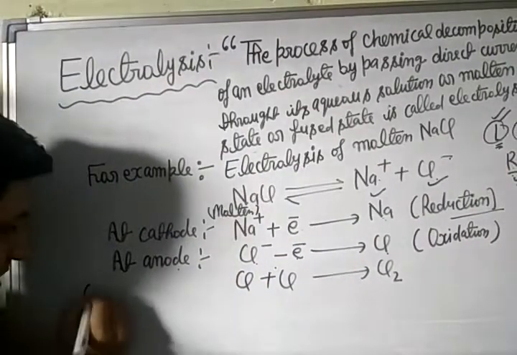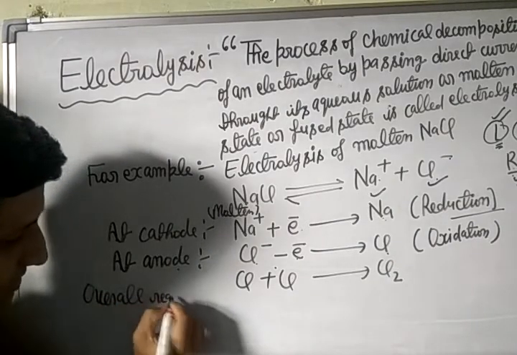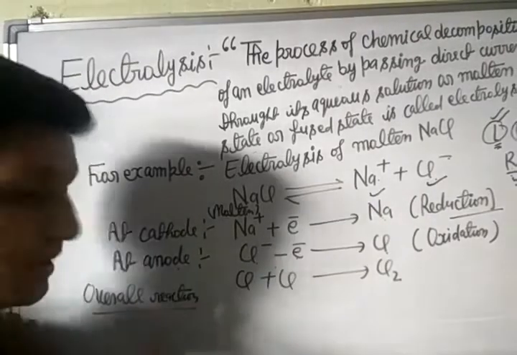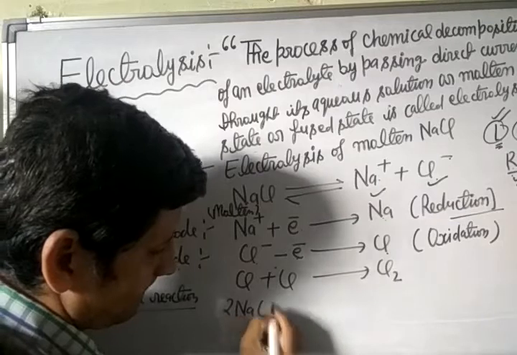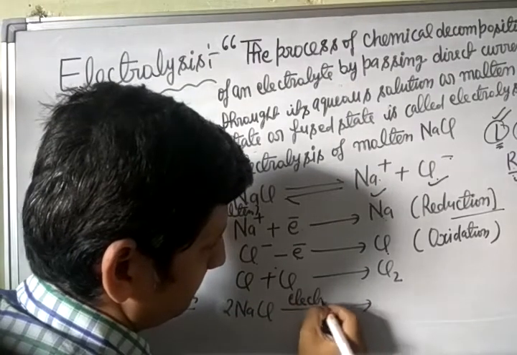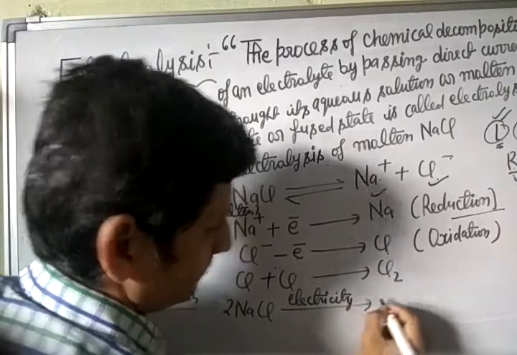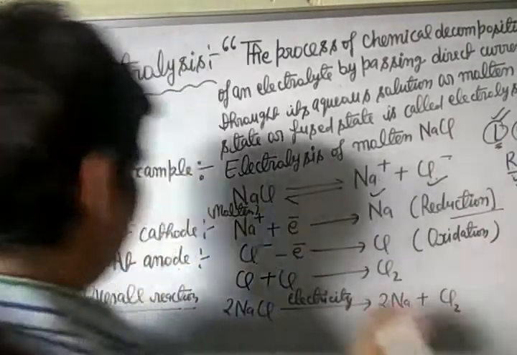So the overall reaction is 2NaCl. We pass electricity or electric current, then it gives sodium metal and chlorine gas.